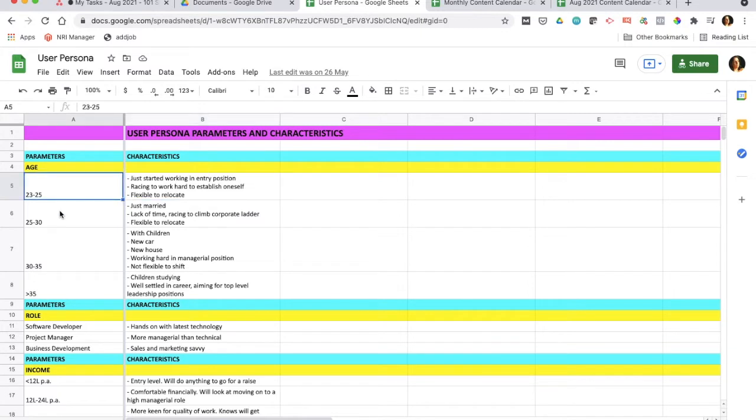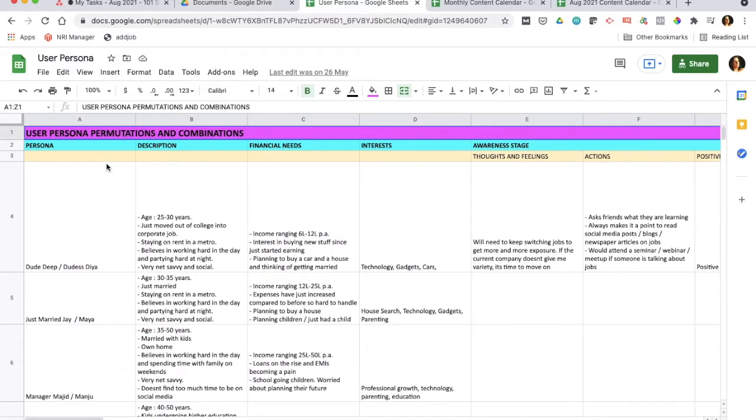So age could have many ranges. Now, for each kind of range, you will try to identify the characteristics of this kind of user. Now, what you do is, once you have identified the parameters and the characteristics, based on a permutation and combination, you give a name to each kind of customer.